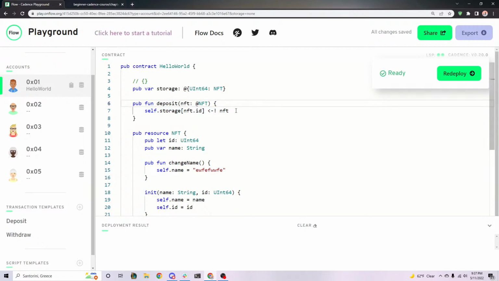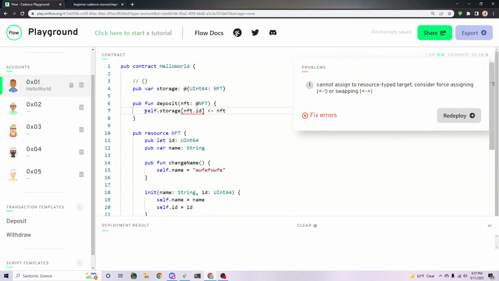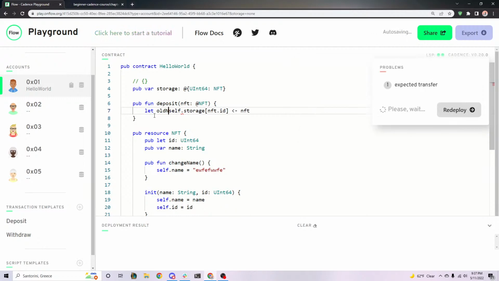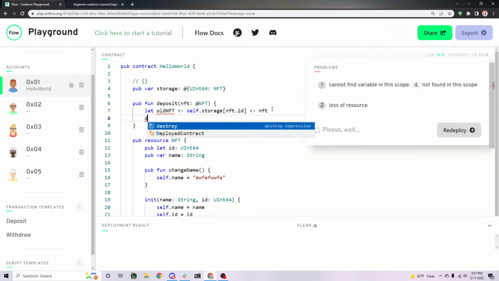But I'll show you another way to do this that will help you solve for duplicates if you want. But I'm warning you, it's weird. So let's say we didn't put that operator. Let's handle the case where we actually want to see if there's a duplicate. So what you do is you use something called the double move operator. So you say let oldNFT, and you double move out and then destroy oldNFT.